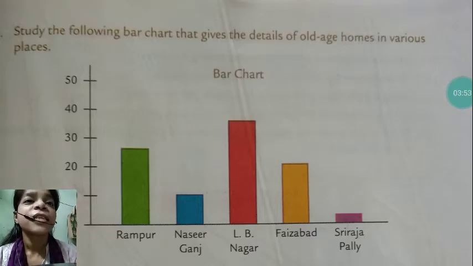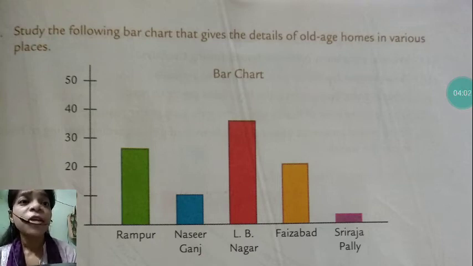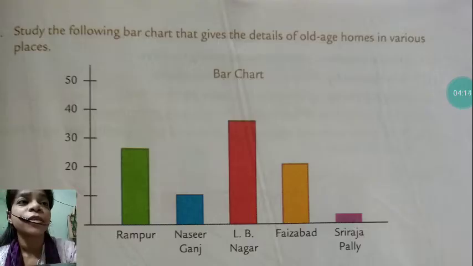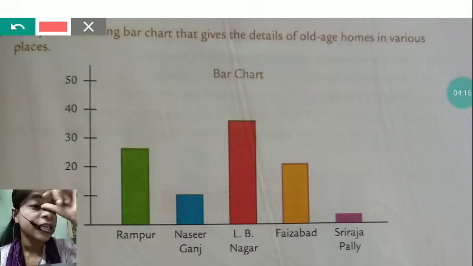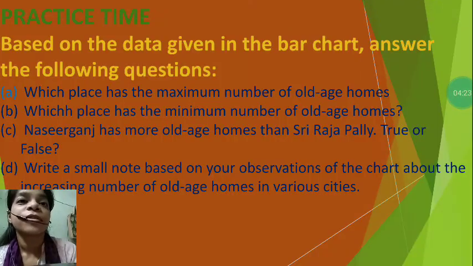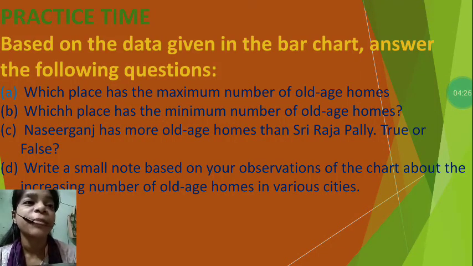Next one, study the following bar chart that gives the details of old age homes in various places. Now here a bar chart is given. Here the number of old age homes in different places is denoted. Now see the questions. First question is, which place has the maximum number of old age homes? For that we will see the bar which is highest, and you can see red color is highest, so it is LB Nagar. For A we will answer LB Nagar.